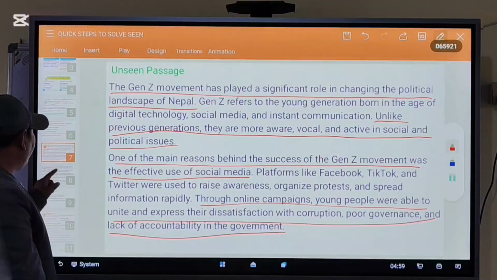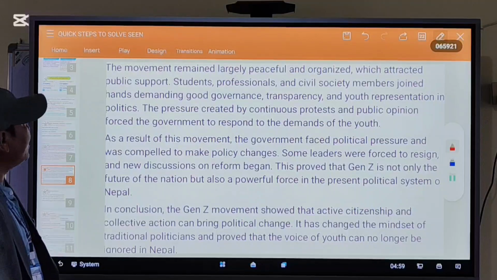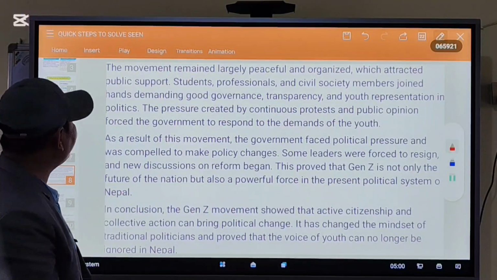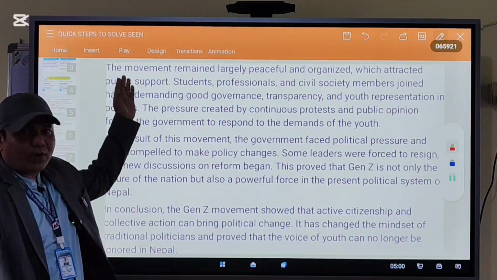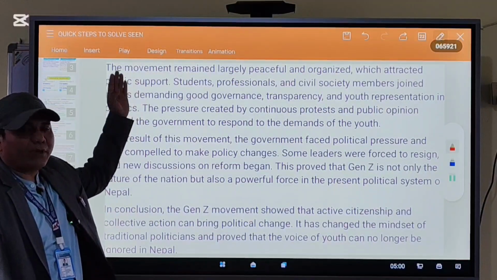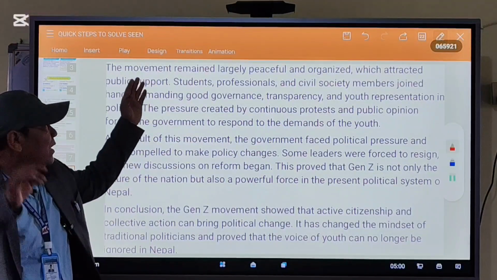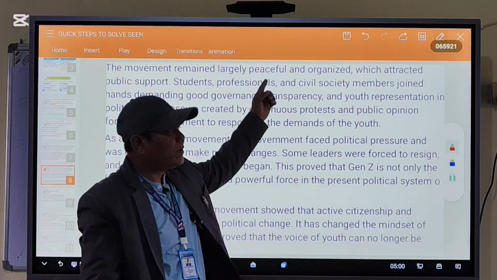Okay, now let's move. The movement remained largely peaceful and organized, which attracted public support. It means what? The first line of the third paragraph represents that the Gen Z movement was peaceful in nature.